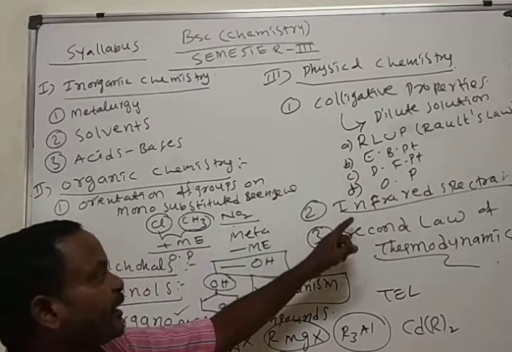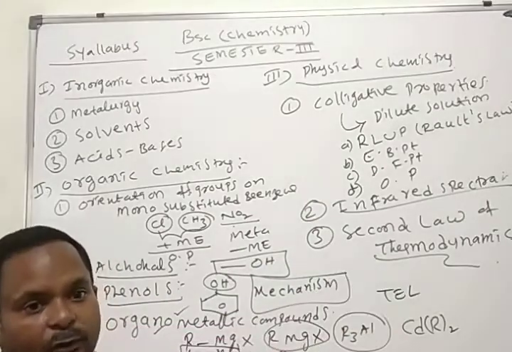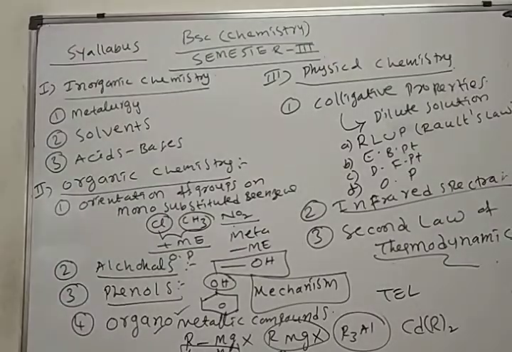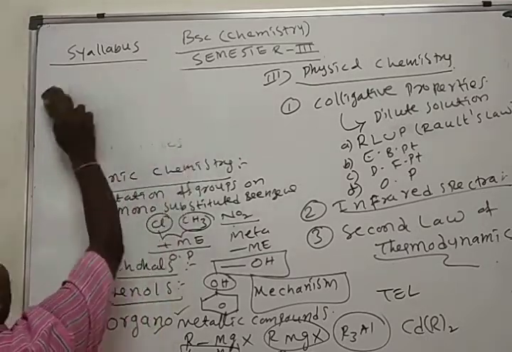In physical chemistry: colligative properties, infrared spectroscopy, and second law of thermodynamics. In continuation we'll see the acids and bases in inorganic chemistry.